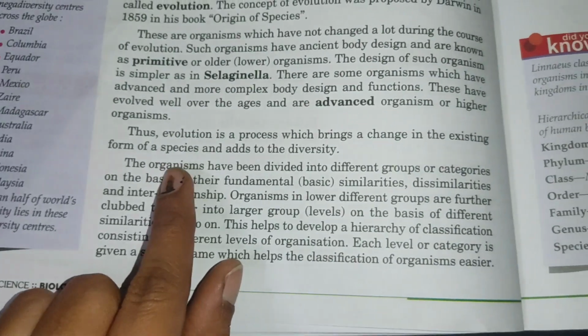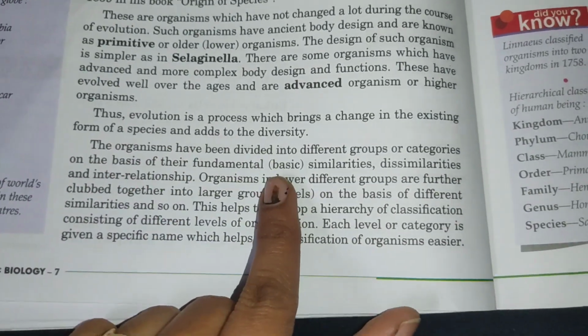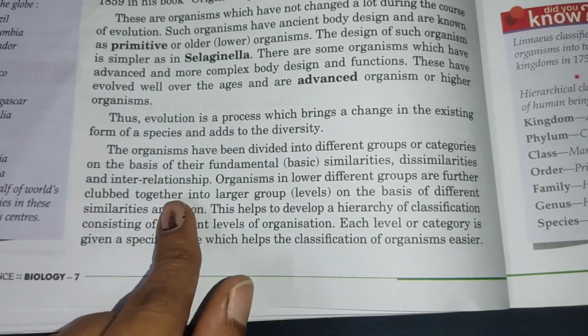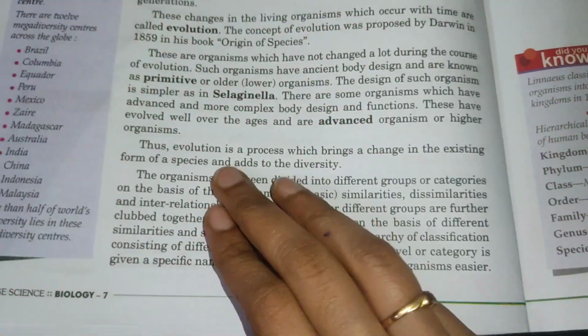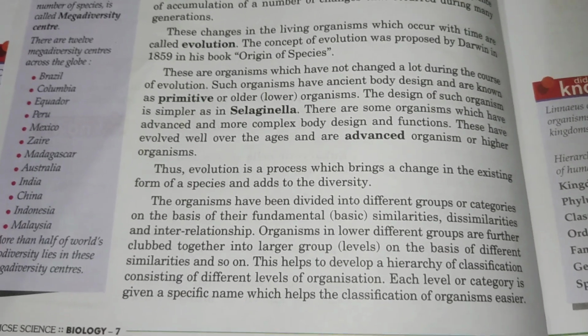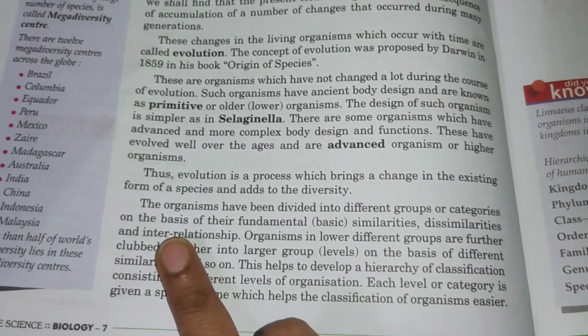Then organisms have been divided into different groups or categories based on their fundamental similarities or dissimilarities and their interrelationships. So organisms are classified depending on how similar or dissimilar they are, what differences they have, or what relationship exists between them.